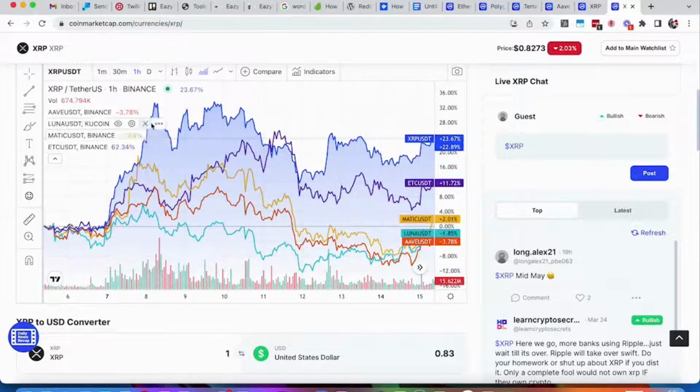A nice rise here, some nice deep dips, nice dip here, and so we can assume that we would have seen great performance from XRP. Contrast that to the 10-day period we initially looked at between the 16th and the 25th, 26th, and XRP was our worst performer. ETC did pretty well during this particular time. Matic still hanging out there in the middle. Luna and Aave rounding out the bottom.